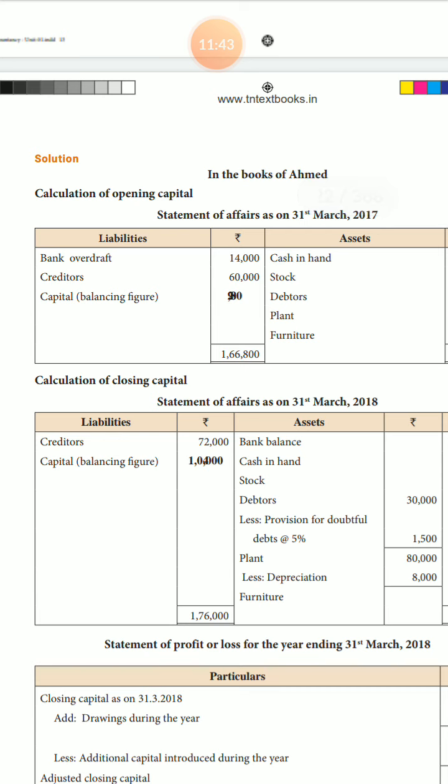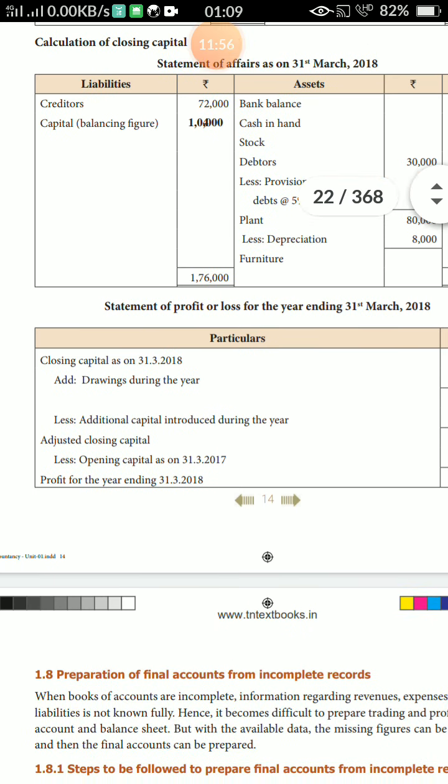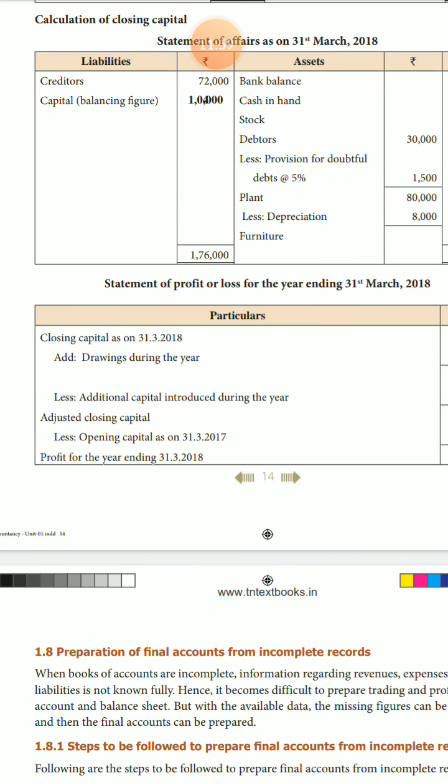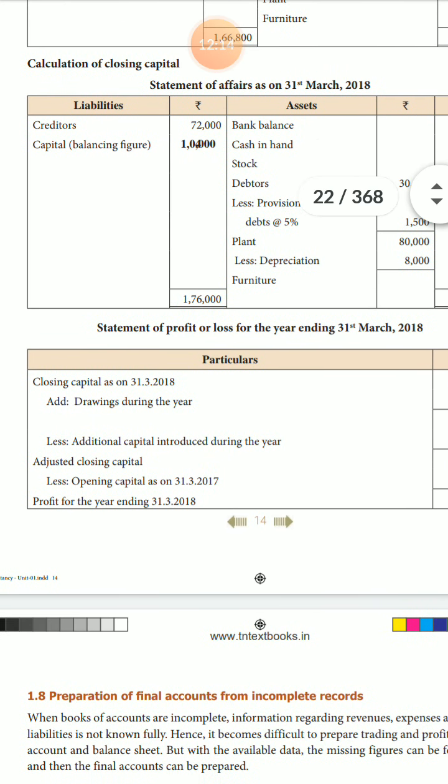Listen student, this side is not clear. That is, opening capital is 92,800. Closing capital means 1,04,000. In the statement, listen, the top one side you use only in a single side paper. Statement of profit and loss for the year ending 31st March 2018. First one is closing capital. Second one is closing capital. How much? 1 lakh rupees.